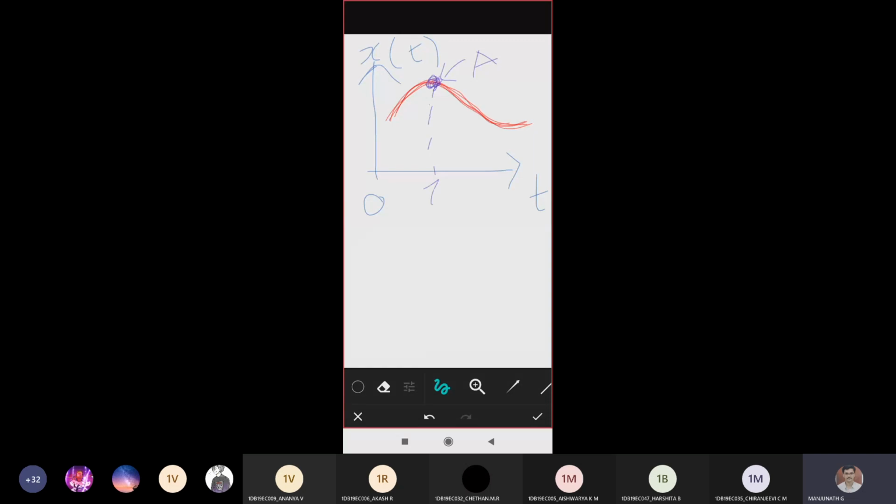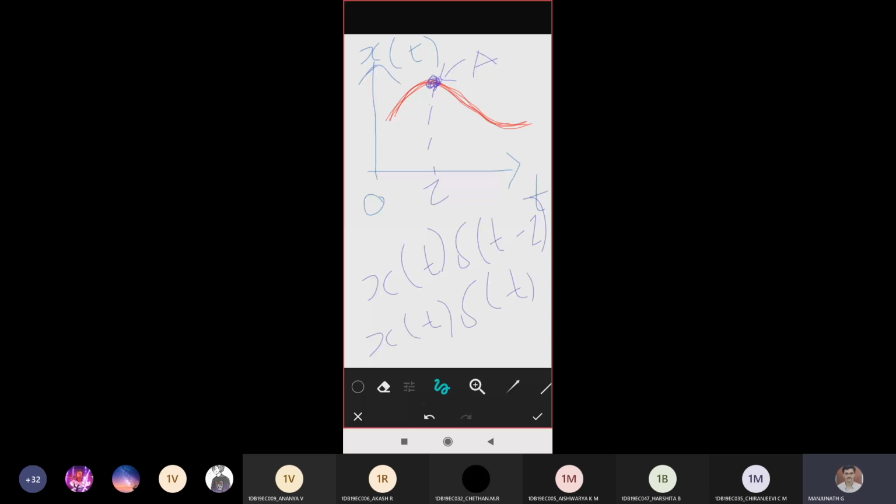The area under this point is equal to x of t into delta of t minus tau. Before this point, it was written as x of t into delta of t. Agree, guys? I hope you're understanding what I'm telling.